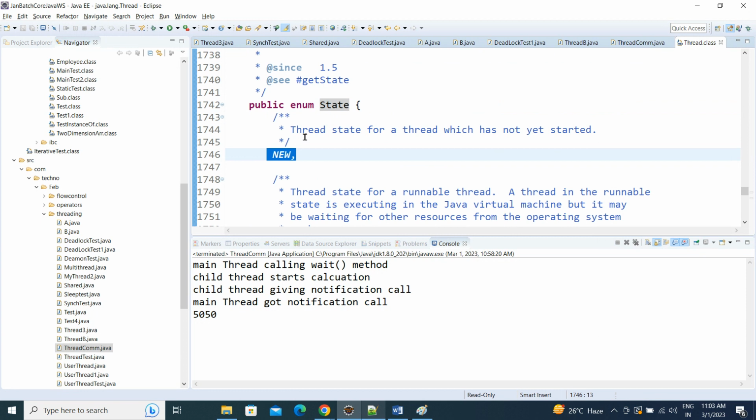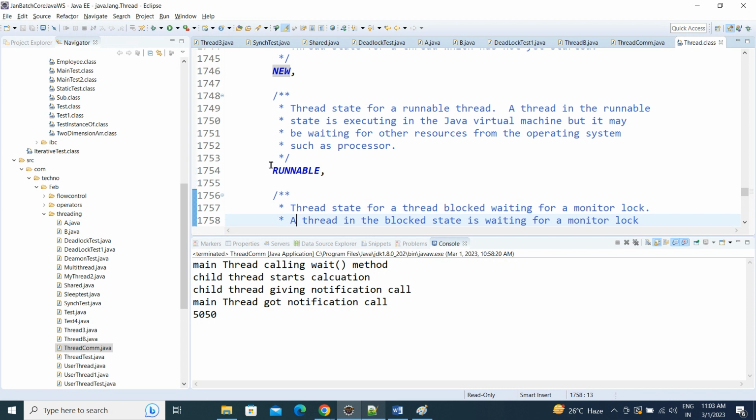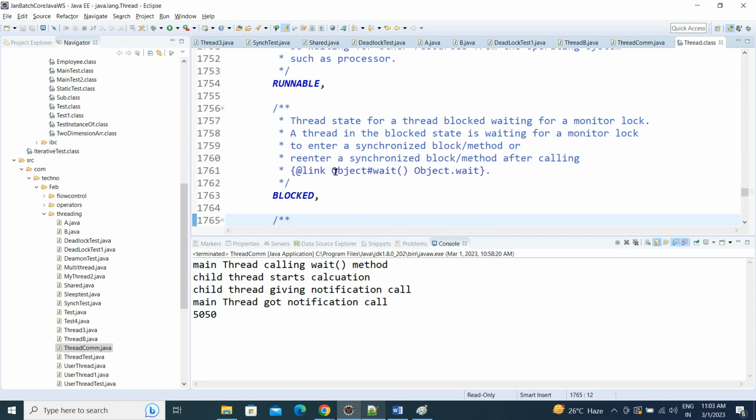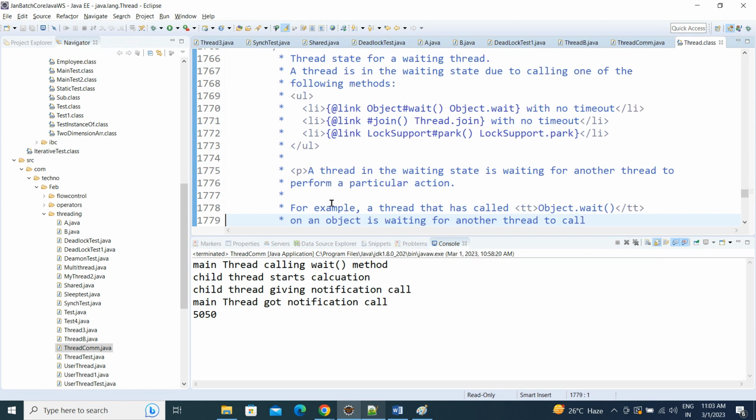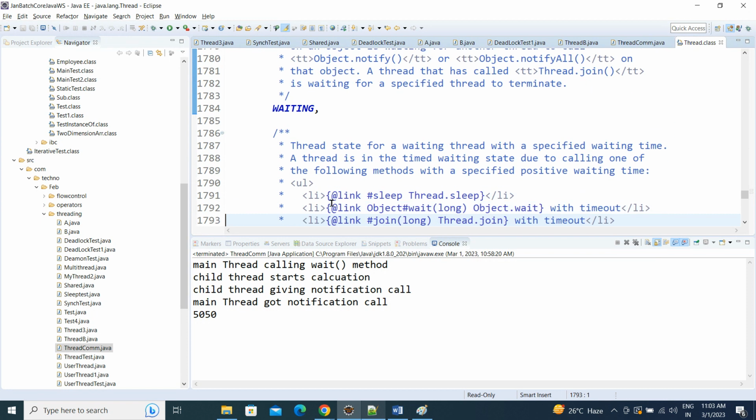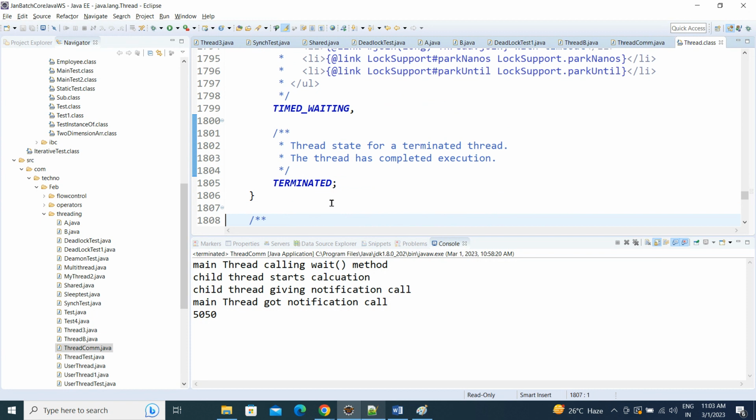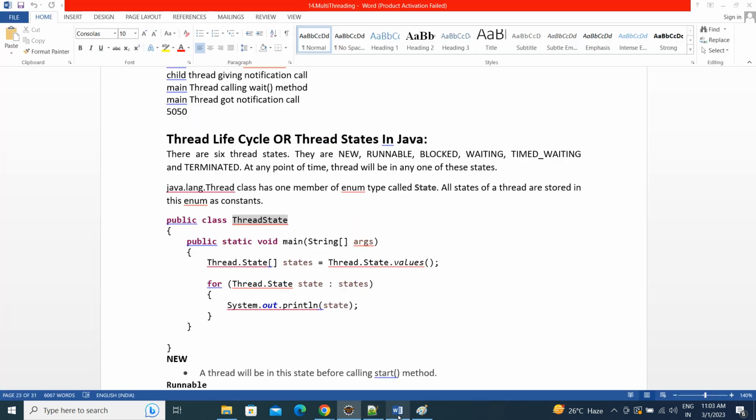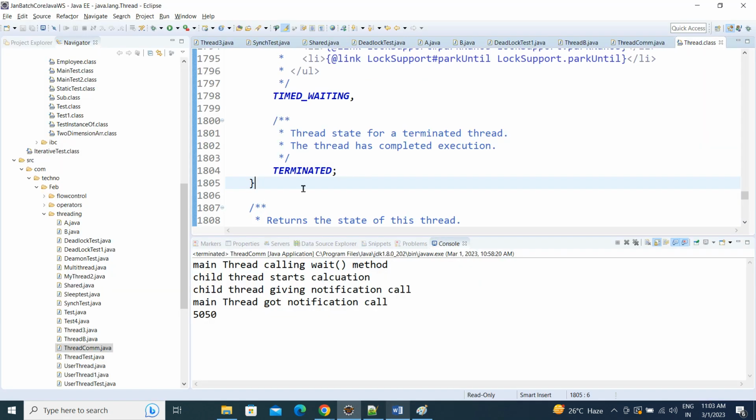The first is NEW, the thread state for a thread which has not yet started. If you are just creating an object of a thread, it will be in the new state. Next are runnable, blocked, waiting, timed waiting, and terminated. If you want to see all the states, you can simply print them.